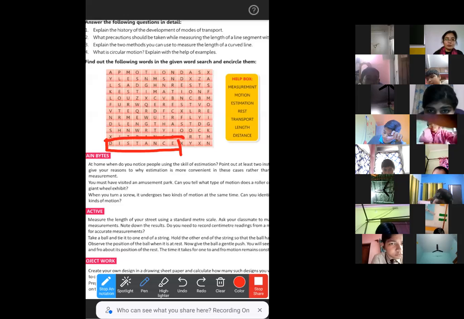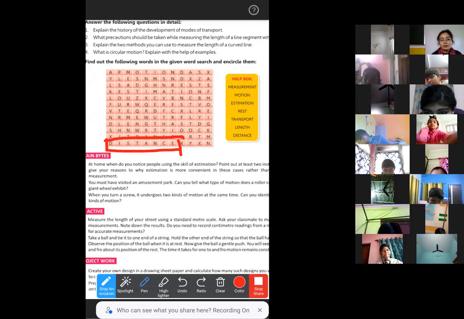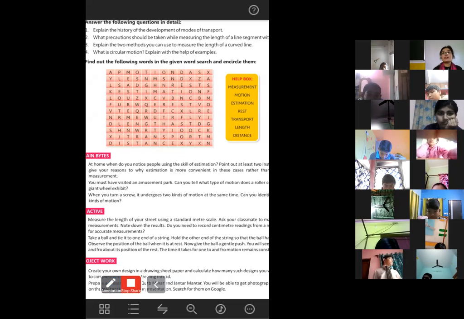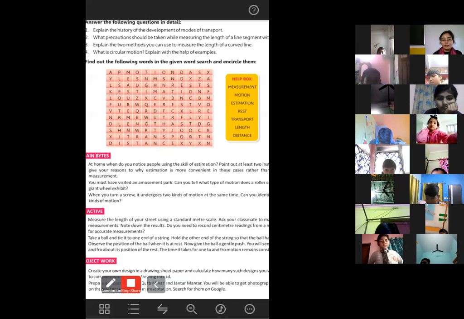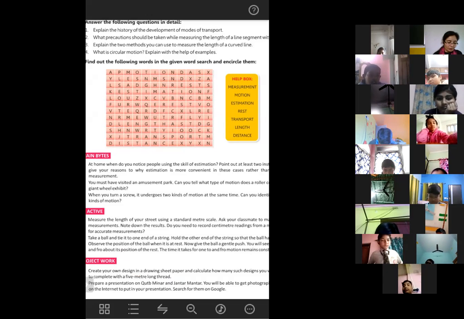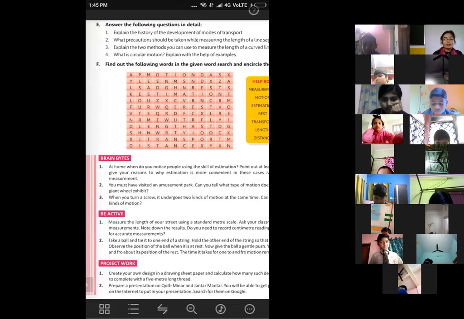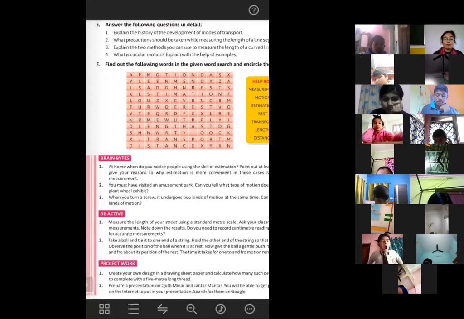Ma'am, when will we discuss the long question answers? Chandan, tell it a little louder, I can't hear properly. We will discuss it first, and then I will send it after discussing it, because I will first see whether you have read this chapter or not. You will have to read this chapter and tell me the answers. Then you will definitely get it. For today we don't have time to start the long type questions, because if we started, we would not be able to complete it.